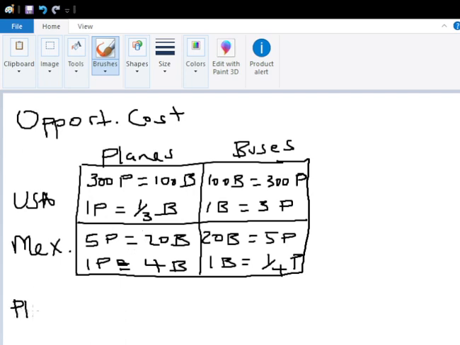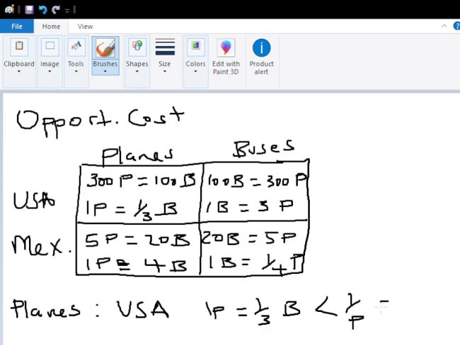So if we look at planes, we see that the USA can make one plane with a third of a bus, while for Mexico, that one plane is 4 buses. So we see that the USA has a lower opportunity cost for planes, because one plane equals a third bus is less than one plane equals 4 buses.